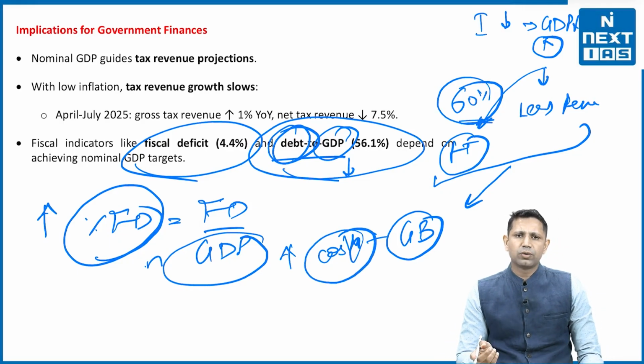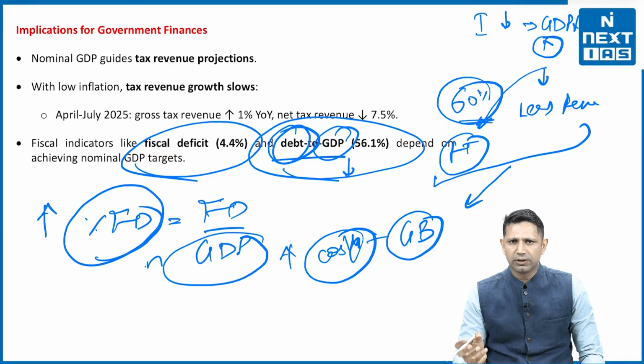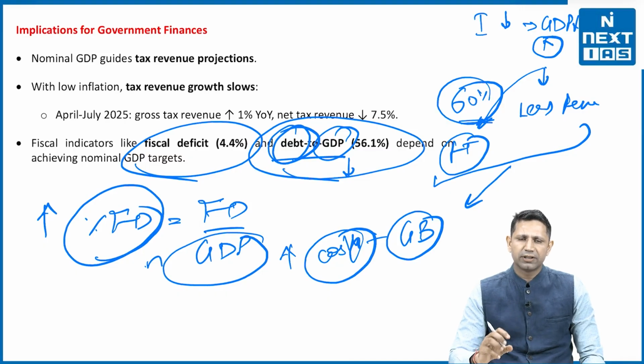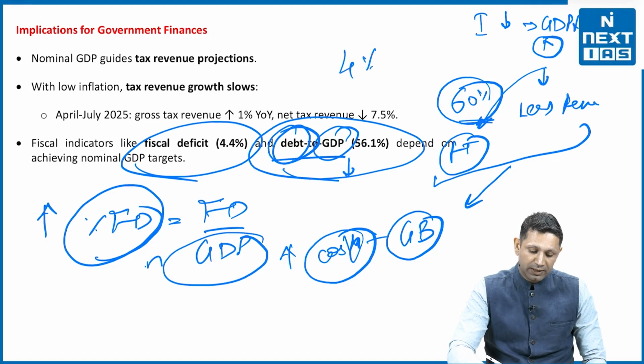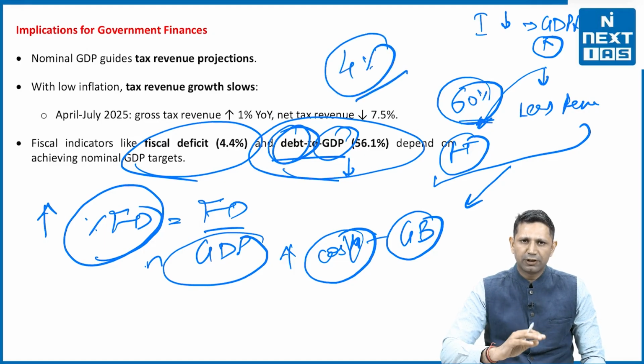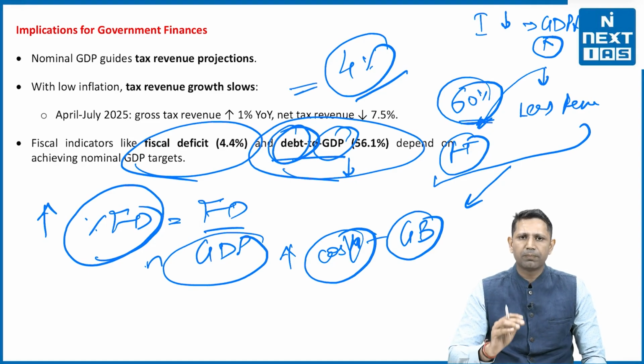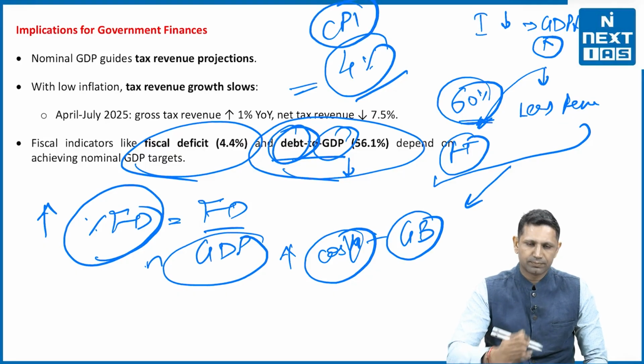So all this effect will happen due to inflation being low. So for the government, low inflation is not very beneficial. That's why in an economy we need a good rate of inflation. It should not be very high, it should not be very low. That's why the Monetary Policy Committee has set a target of 4% CPI inflation.